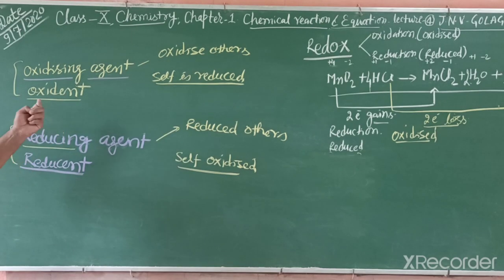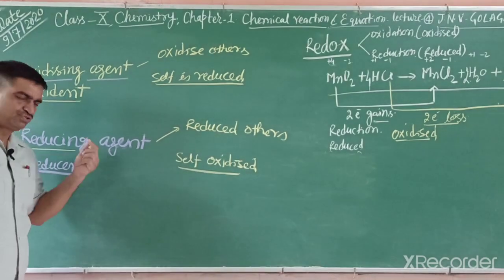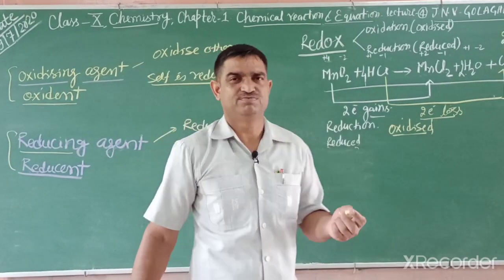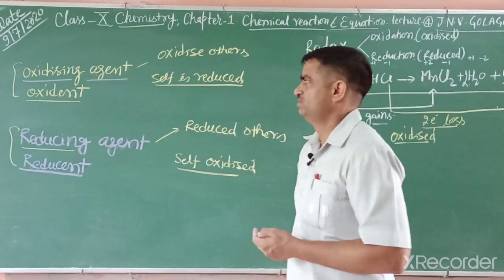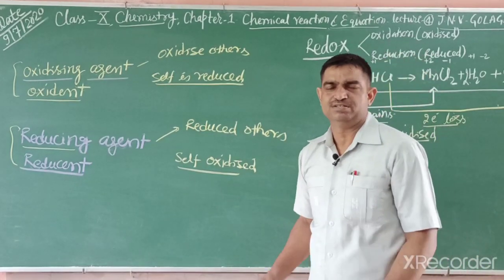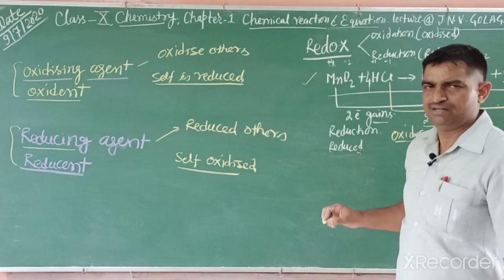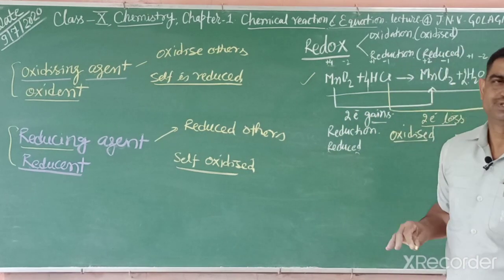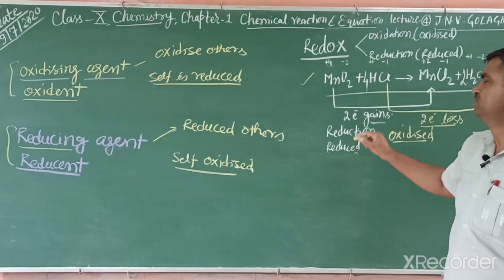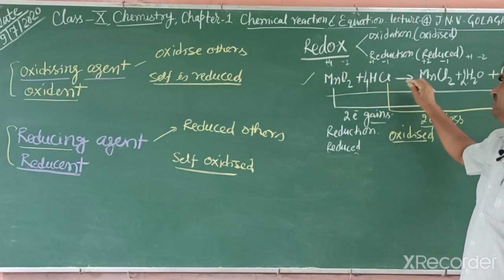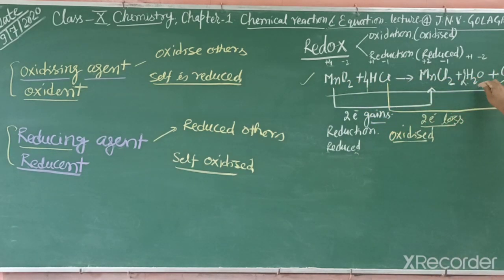Sometimes in an exam, a question comes to identify in a reaction which is the oxidizing agent and which one is the reducing agent. So at first we identify oxidation and reduction. In this example, we again see which is oxidizing and reducing agent. Here manganese dioxide reacts with HCl to give manganese chloride, water, and chlorine gas.